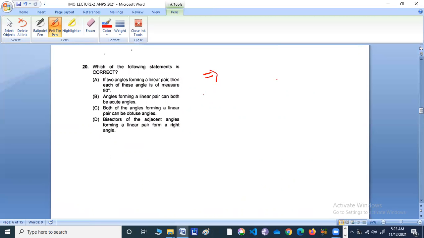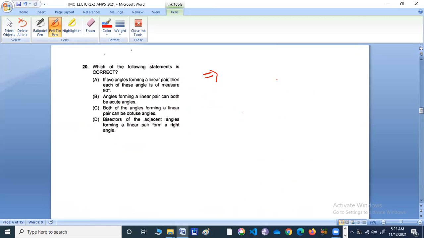This is not true. Okay, next. Angles forming a linear pair can both be acute angles. It's not true. Both of the angles forming a linear pair can be obtuse angles. This is not true.